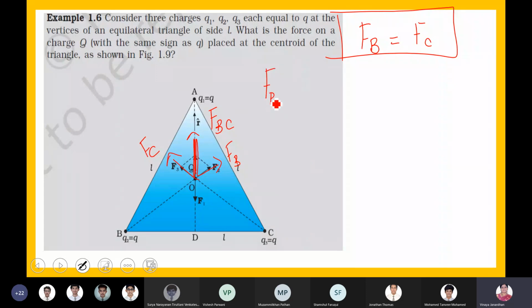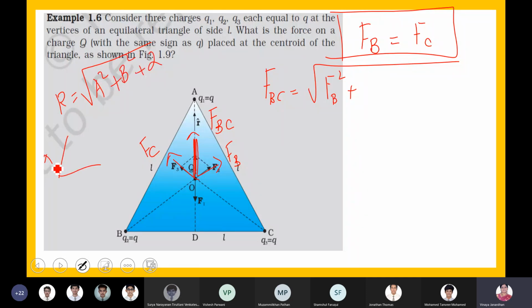So FBC is the resultant, which is equal to the root of FB square plus FC square plus 2 FB FC cos theta. You know that when you have two vectors, A vector and B vector, we studied last year that the resultant R will be the root of A square plus B square plus 2AB cos theta.